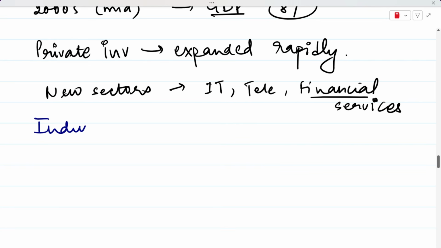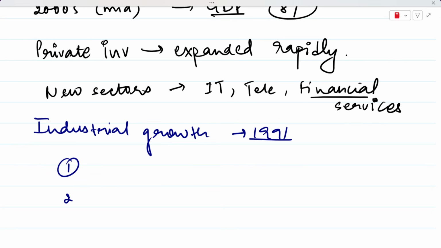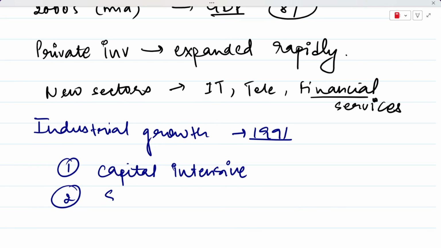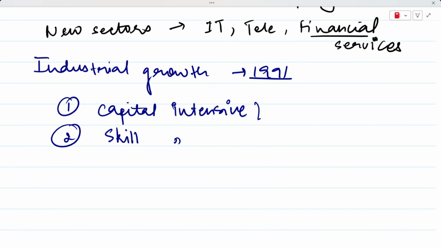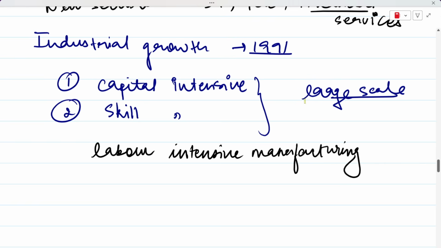The industrial growth that we see after 1991 was concentrated mainly in two sectors. Firstly, it was concentrated in your capital intensive sectors. We have already talked about capital intensive sectors. And secondly, it was concentrated in your skill intensive sectors. Now, India did not experience large scale growth in labor intensive manufacturing. And this is important to understand because India has a huge labor force, right?